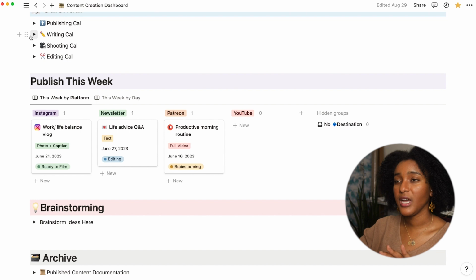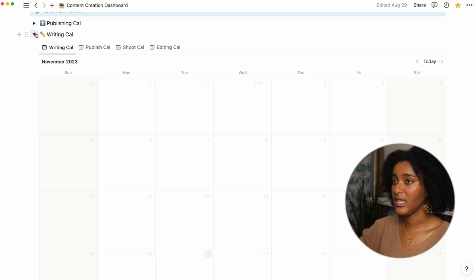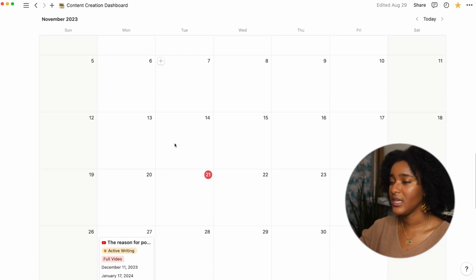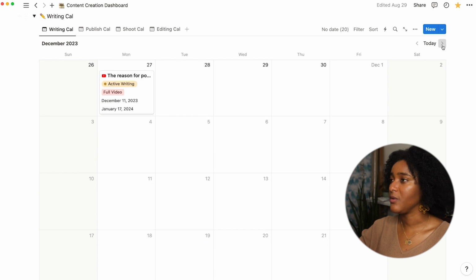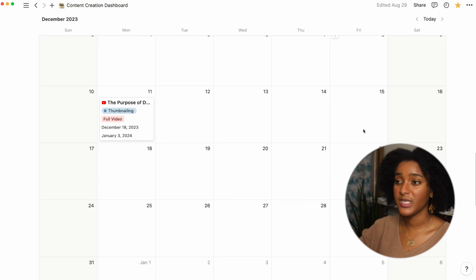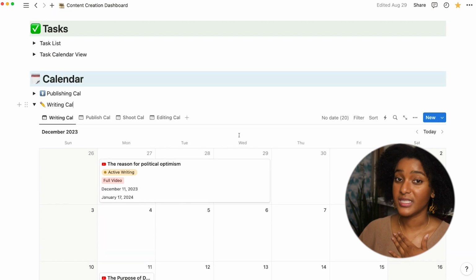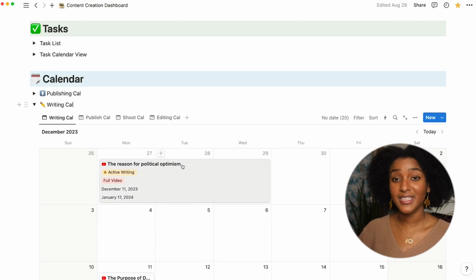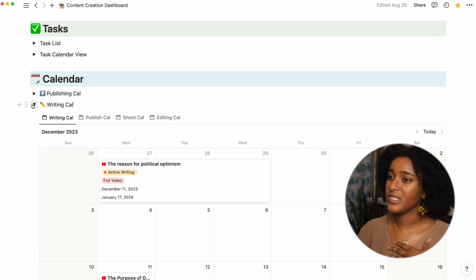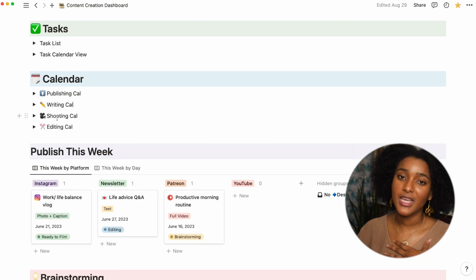And once you've figured that out and you've worked back to say when you want to write things, then you can arrange that here. What's also nice about the calendar view is you can stretch these out. So if I'm going to be writing this over 2 or 3 days, I can stretch that out here. This calendar is going by the writing date, and I can do the same thing by the shooting date and editing date to see how those calendars look too.